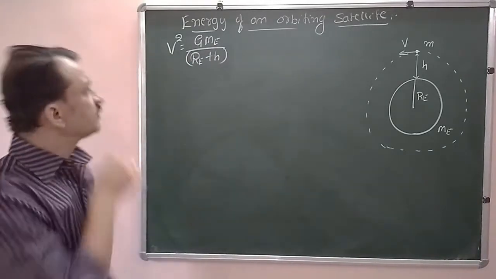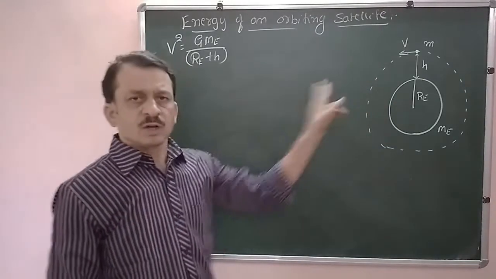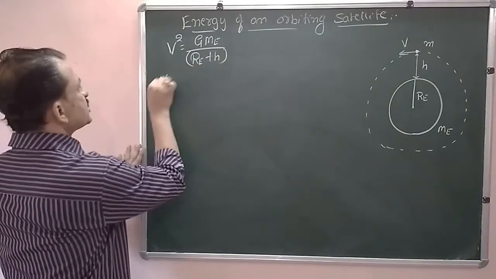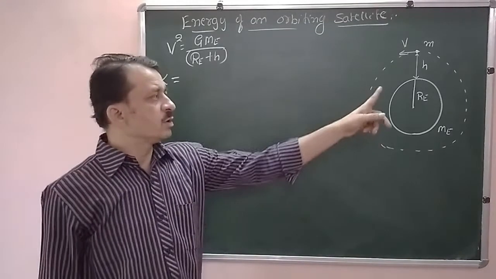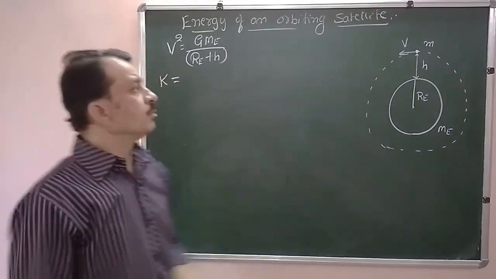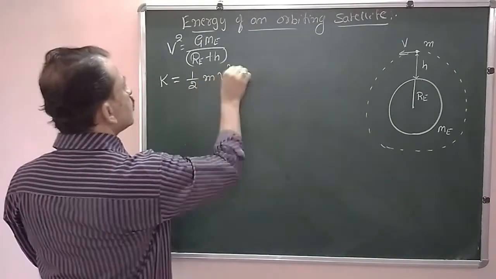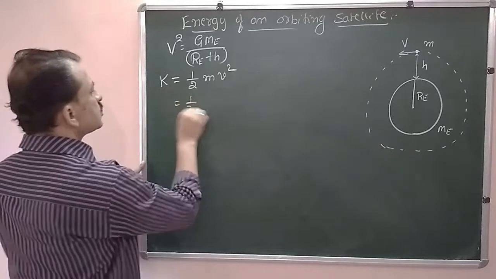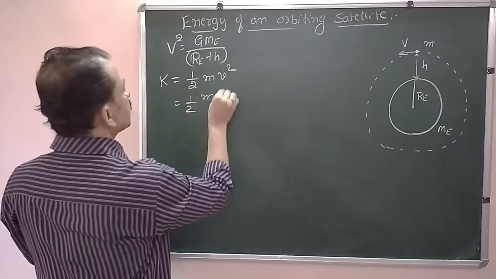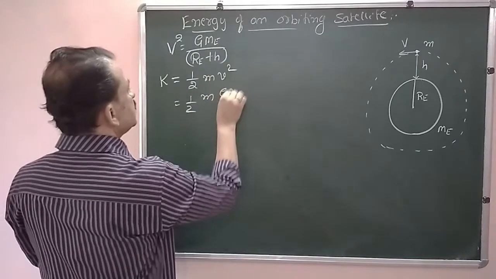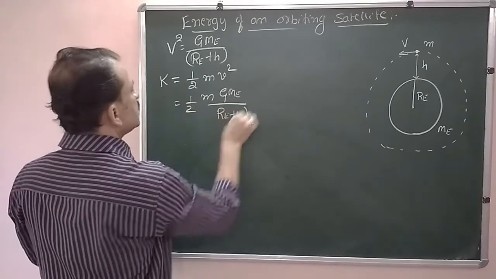If this is the velocity with which the satellite is revolving, then what is the kinetic energy? K stands for the kinetic energy of the revolving satellite of mass m, which is half m v square. Substituting for v square from the above expression, half m times G Me divided by Re plus h.